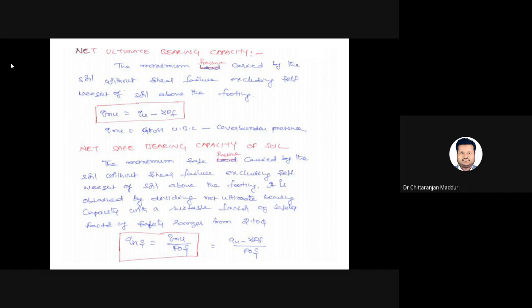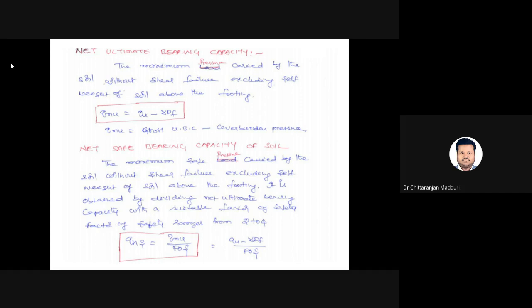So net ultimate bearing capacity is equal to the gross ultimate bearing capacity minus the overburden pressure, excluding. So you are saying that excluding. That's why we need to subtract the self weight of the soil from the gross ultimate bearing capacity.